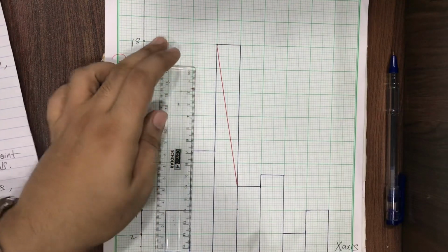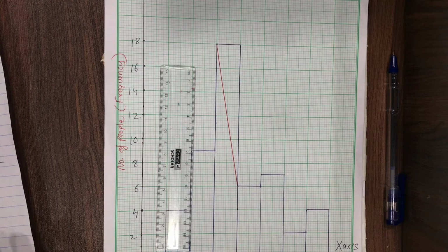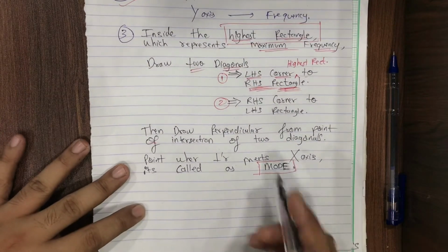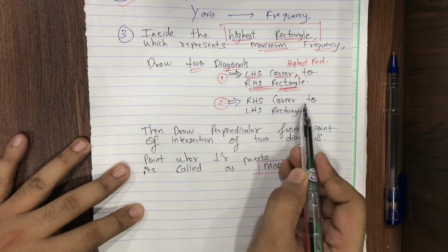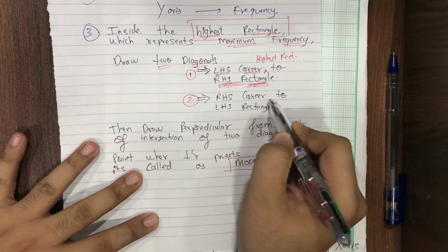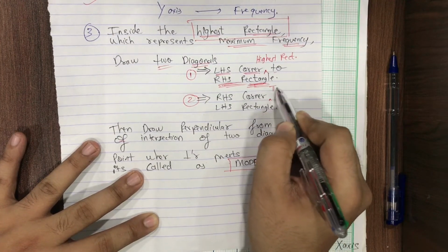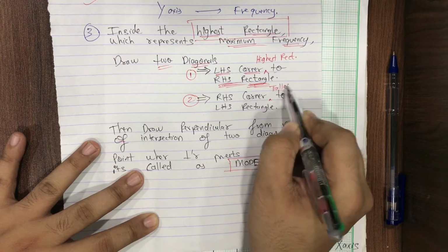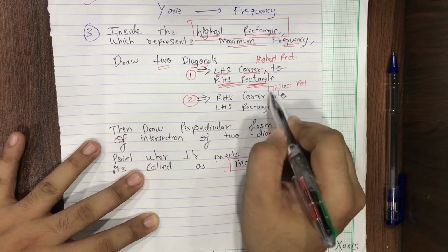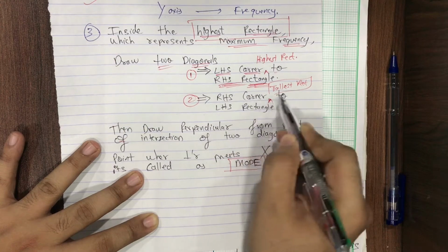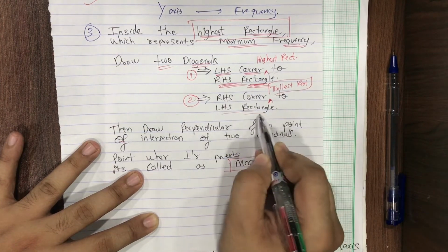Okay, this is my first diagonal. Now let's see about the second diagonal. It's very simple. From the right hand side corner of the tallest rectangle, we are talking about the highest rectangle we achieved, to the left hand side rectangle.